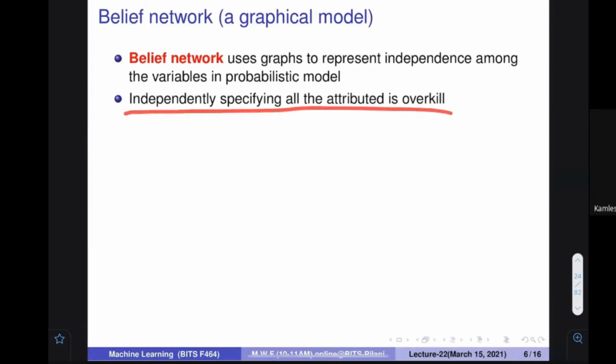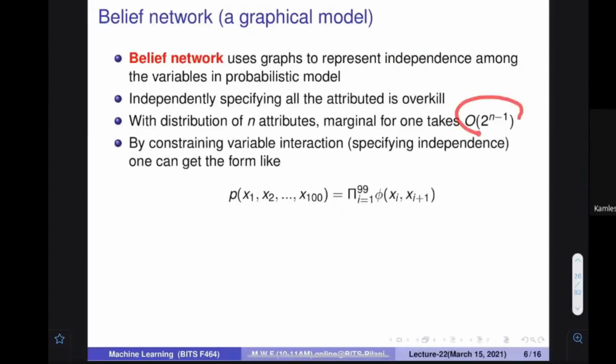Independently specifying all the variables is actually not possible, as we saw a few minutes back that there were 2 to the power n minus 1 possibilities. If n attributes are there for any particular variable, I want to find out how many other interactions I have to find out. So since there are n minus 1 values, and let's assume that these variables can only take 0 and 1 value, this particular variable is going to interact in 2 to the power n minus 1 ways with the settings of other variables. So it is going to be very difficult.